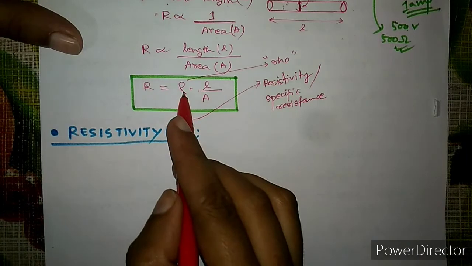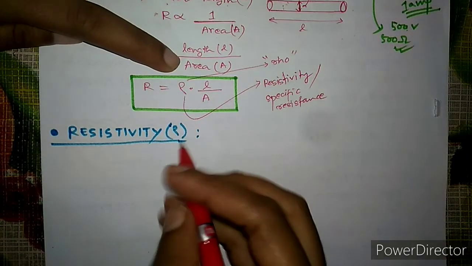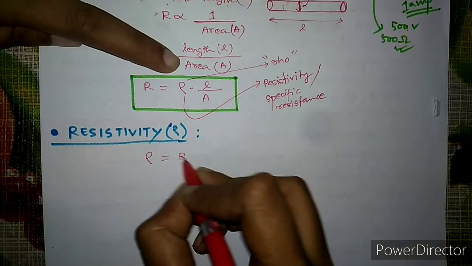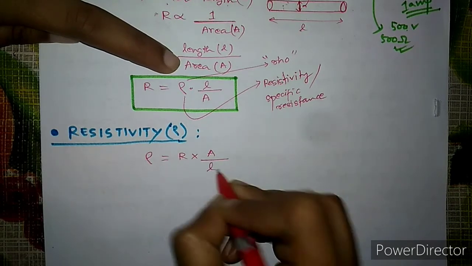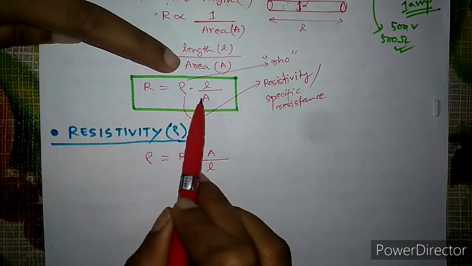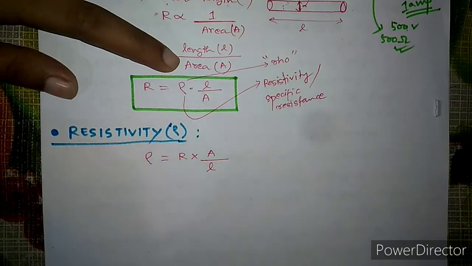Now from here, if we want to find out the expression for rho, how can we do? Just cross multiply. So rho will be equal to R into A by L, right?